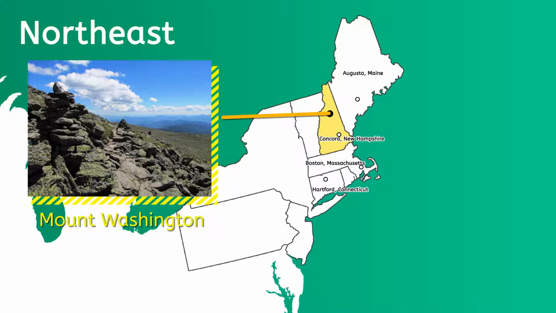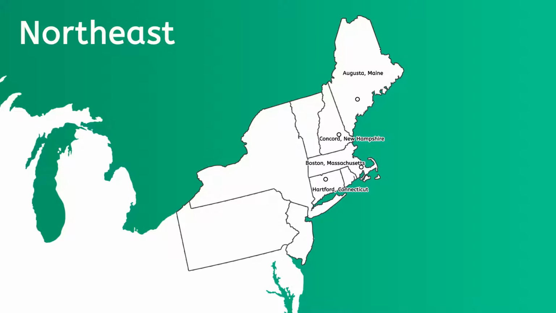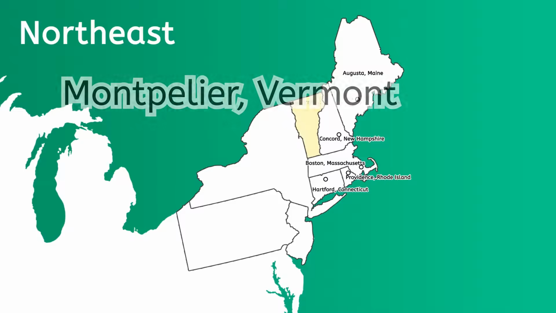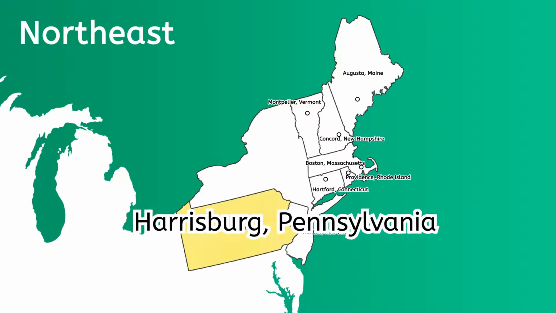Mount Washington is found in New Hampshire. At over 6,000 feet, it is the highest point in the Northeast, but not the highest in the U.S. Can you guess where the tallest mountain in the United States is located? You'll have to keep watching to find out. Also in this region is Providence, Rhode Island, which is the smallest U.S. state. Then there's the state of Vermont with Montpelier, or people also pronounce it Montpelier, Trenton, New Jersey, and Harrisburg,